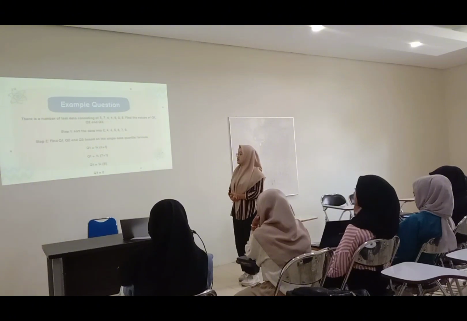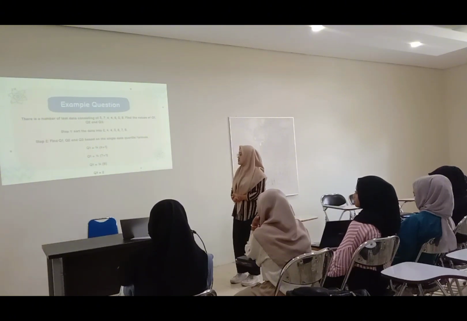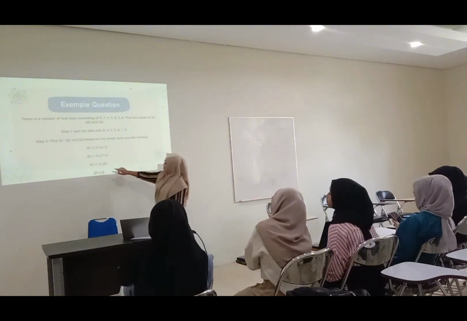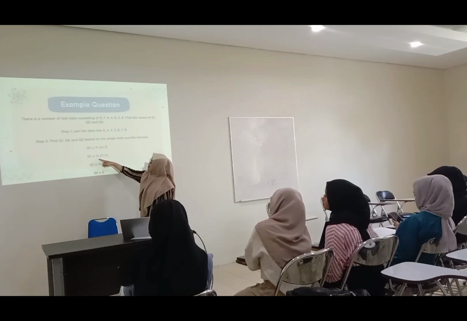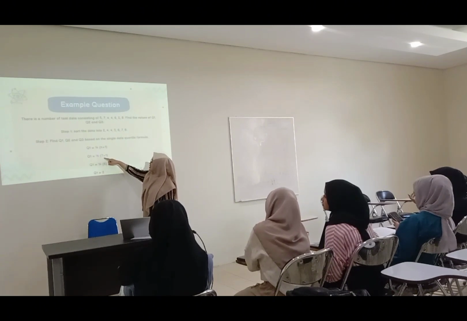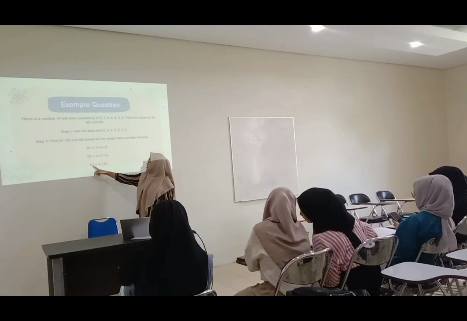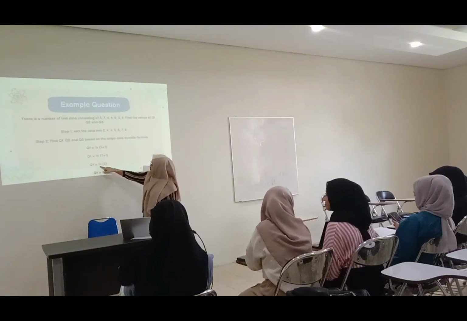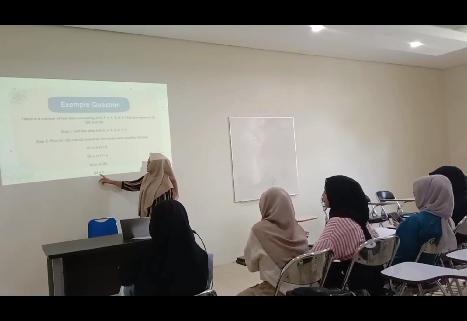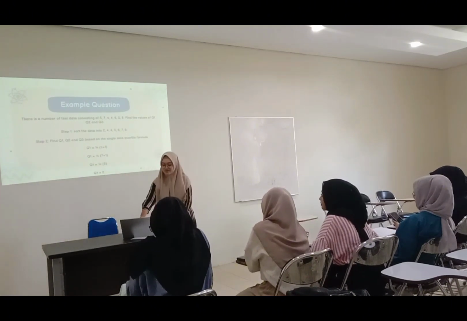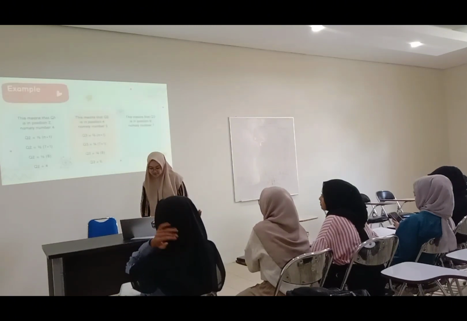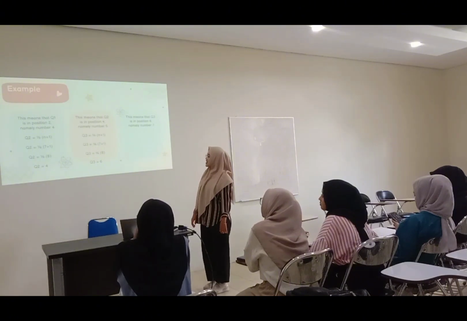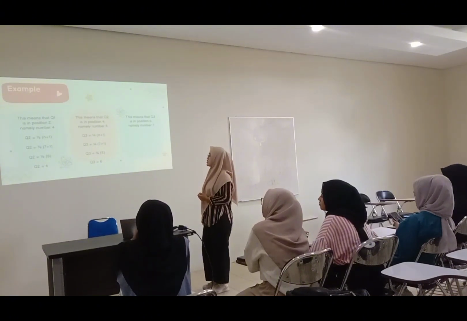Q1 equals 1 divided by 4 times (7 plus 1). Q1 equals 1 divided by 4 times 8, which is 2. This means that Q1 is in position 2, namely number 4.